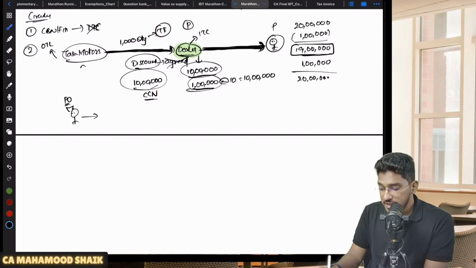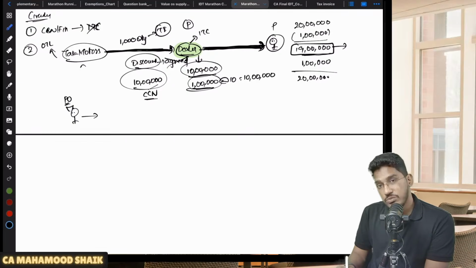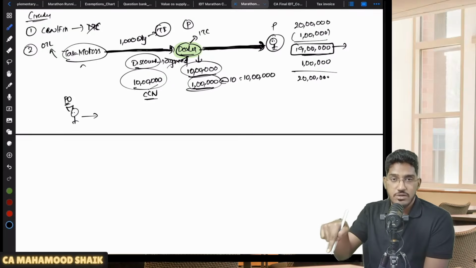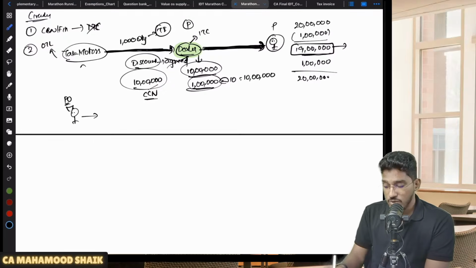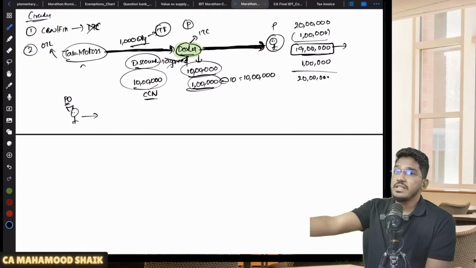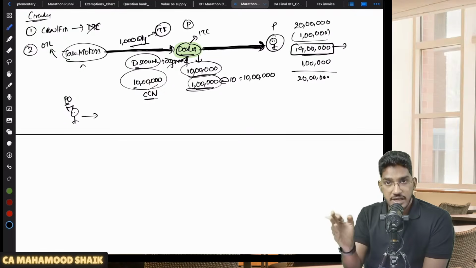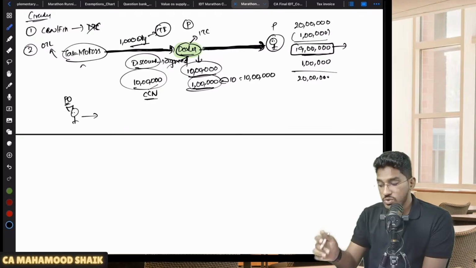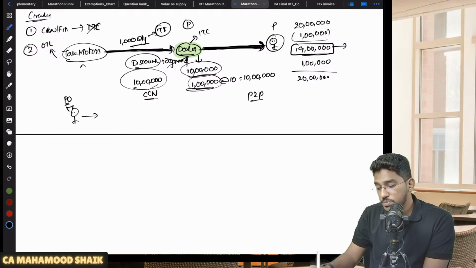And when the dealer has given a discount, when the dealer is reducing the price while selling the goods to the ultimate customer, he is reducing the price not for clearing the Tata Motors stock. That is his own stock. He has already purchased that 1000 quantity. For clearing his own stock, he is giving that discount. So this transaction is happening on a principal to principal basis.